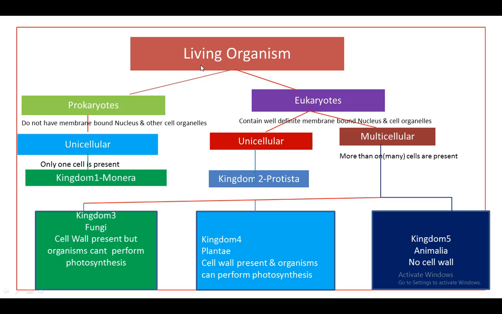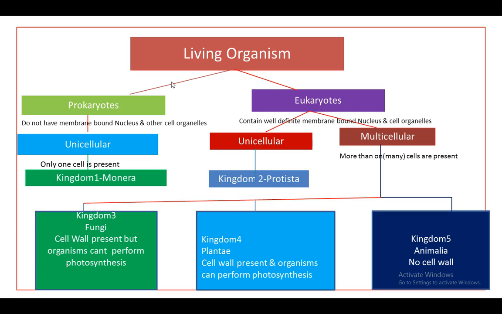This is the flow chart of living organisms. Robert Harding Whittaker, R.H. Whittaker, was an American ecologist. In 1969, he divided all living organisms into five groups or five kingdoms: kingdom Monera, kingdom Protista, kingdom Fungi, kingdom Plantae and kingdom Animalia. To group all the living organisms into five kingdoms, which kinds of characteristics or criteria did he use?